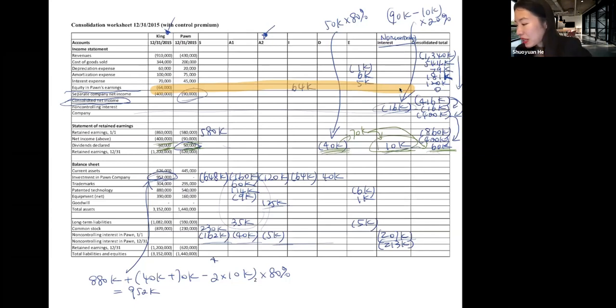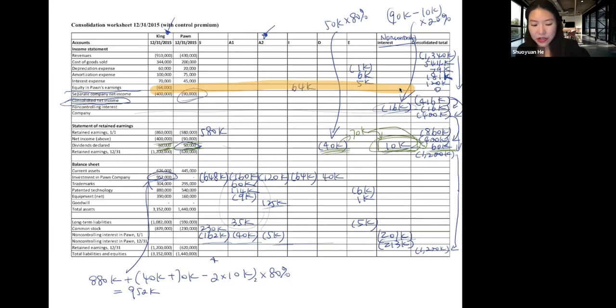But one thing to pay attention to here is this 10,000. Even though it is not written in parentheses, you should view it as something you need to take out when you calculate horizontally. And then if you add up all of the items in your statement of retained earnings, you are going to get your ending retained earnings, which is 1,200,000. And this 1,200,000 is carried over to your balance sheet.